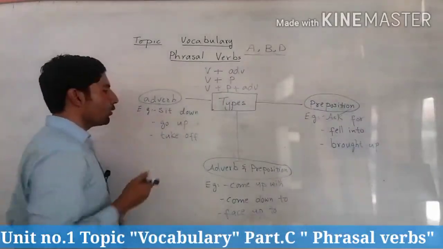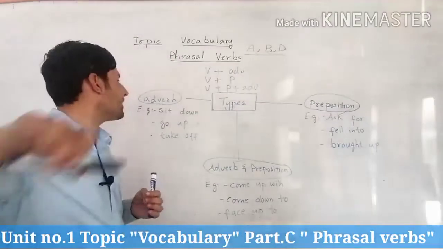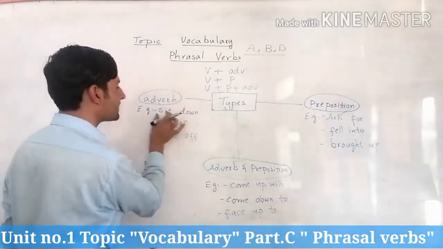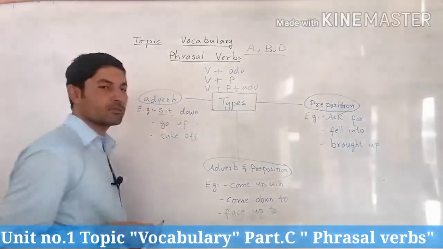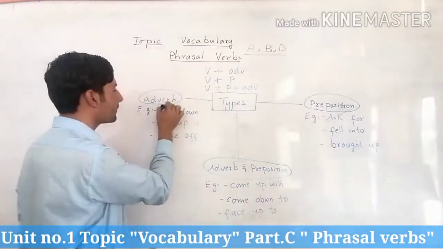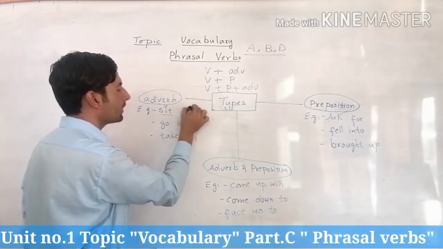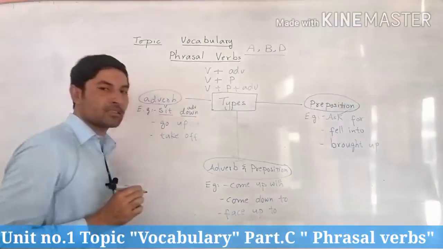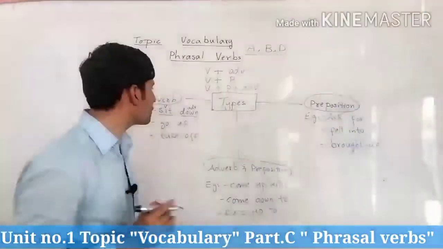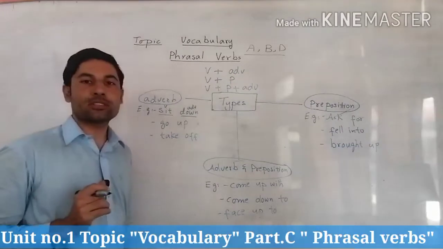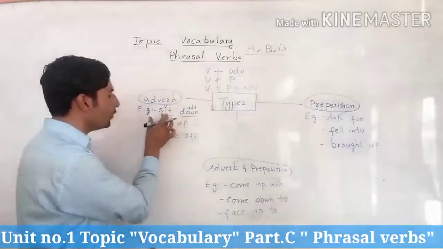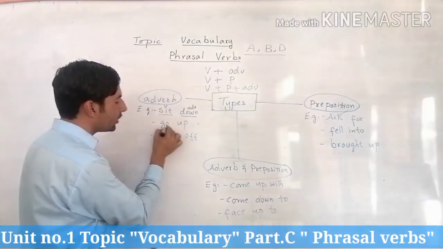For example, sit down. Example number one, sit down. The word sit is a verb, while down is an adverb. All the students are kindly requested to sit down. Now the second example, go up.